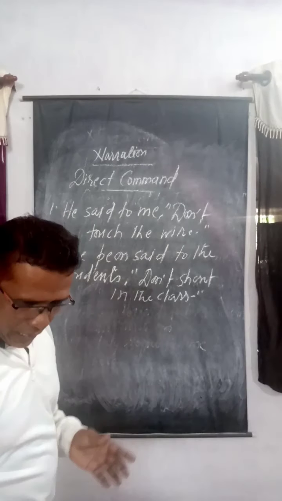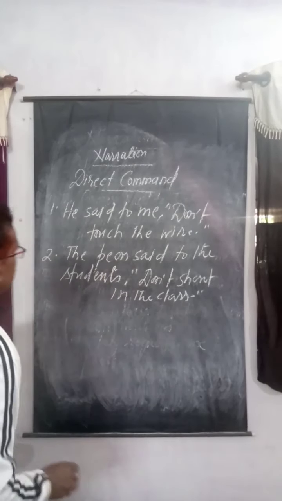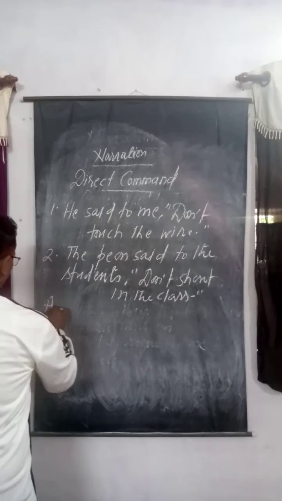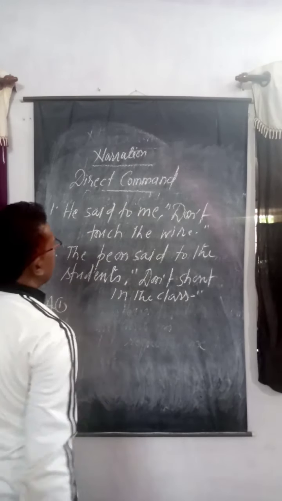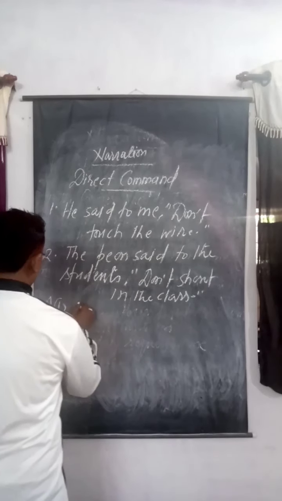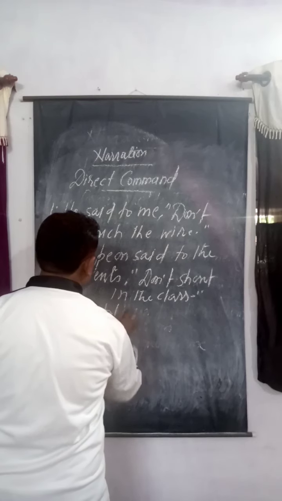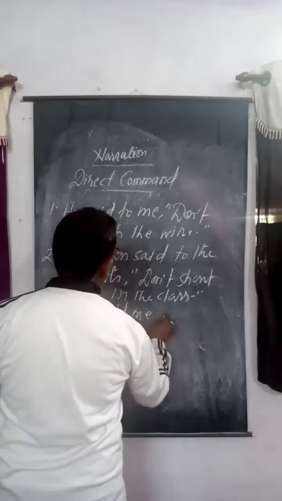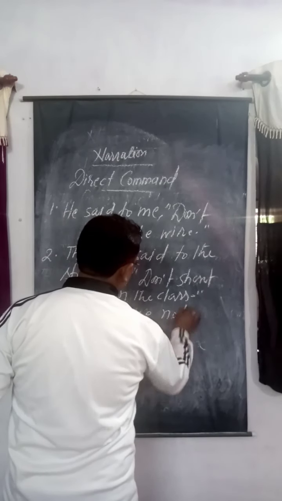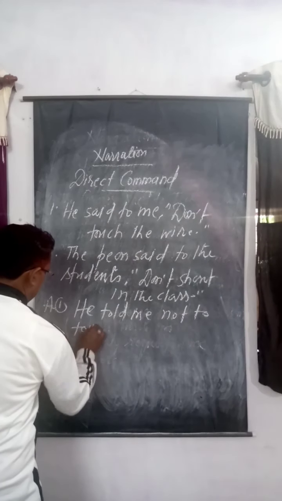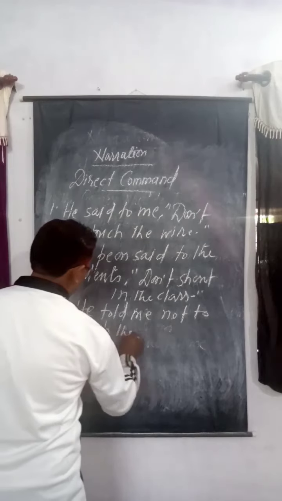So we can change these sentences into indirect narration as in number one: He said to me, don't touch the wire. He told me not to touch the wire.